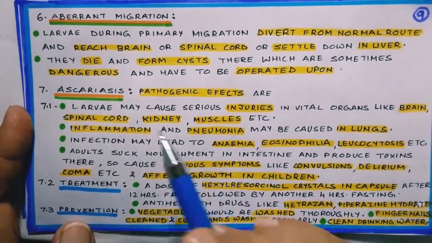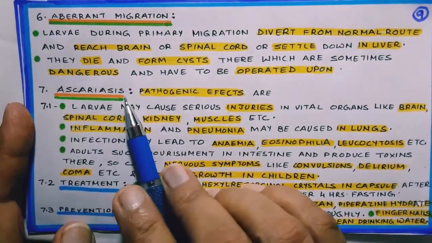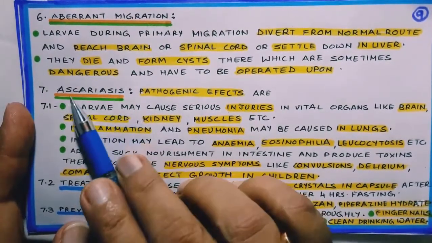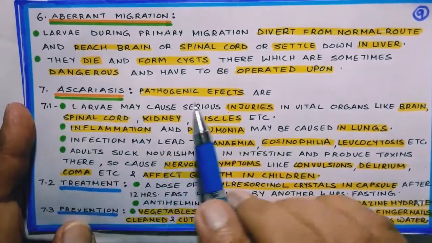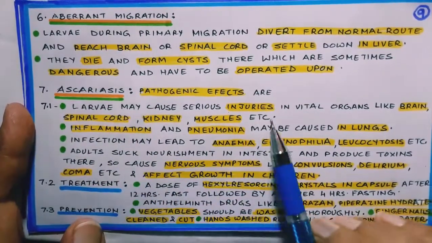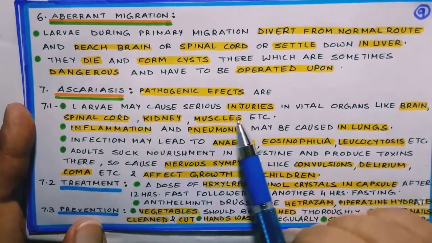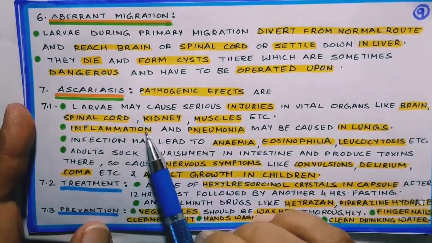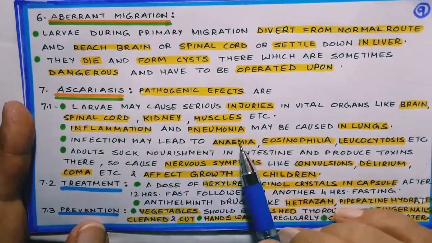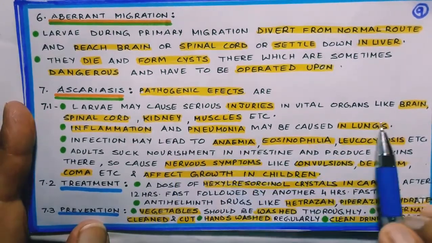Now come to the disease which is caused by ascaris, is ascariasis. The effects which it shows are that it causes injuries to the organs like brain, spinal cord, kidney, muscles. Then there is inflammation and pneumonia is also caused in lungs.